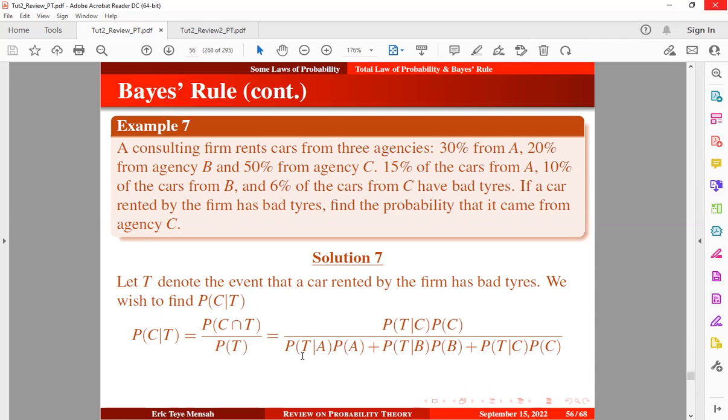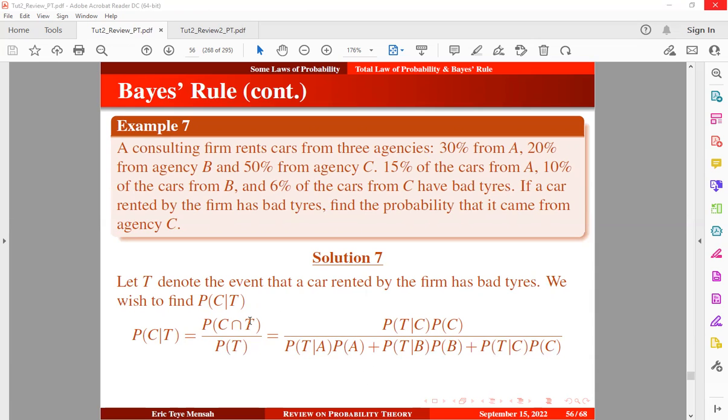This is going to be the probability that a car rented by the firm has bad tires, given that it's coming from agency A, multiplied by the probability of agency A. We are going to add this to the probability that a car rented by the firm has bad tires, given that it's coming from agency B, multiplied by the probability of agency B. Then we're going to add the probability that the car rented by the firm has bad tires, and this time it's coming from agency C, multiplied by the probability of agency C. So that's how you're going to express the probability that a car rented by the firm has bad tires, because there's a condition to it.